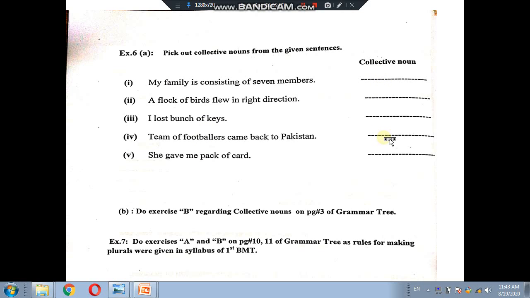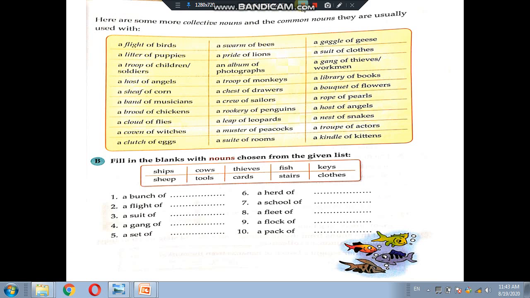And exercise 6B is, do exercise B regarding collective noun on page 3 of the grammar tree. That is what I just showed now, and I will show again. This is page 3 of the grammar tree, and this is exercise B.